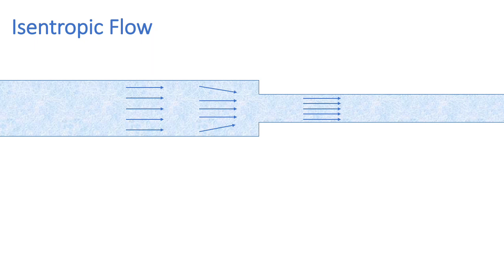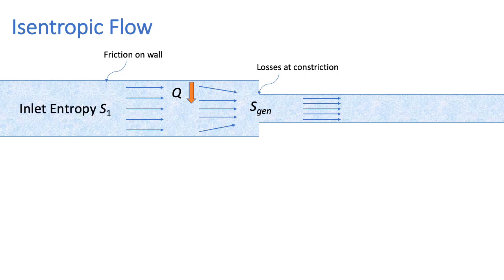Here we've got a fluid flowing inside a pipe that has a constriction in it. There will be friction on the wall as the fluid rubs against it. There will also be losses at the constriction. So therefore there will be heat generated and there will be entropy generated inside the fluid. Suppose the fluid enters with entropy S1.